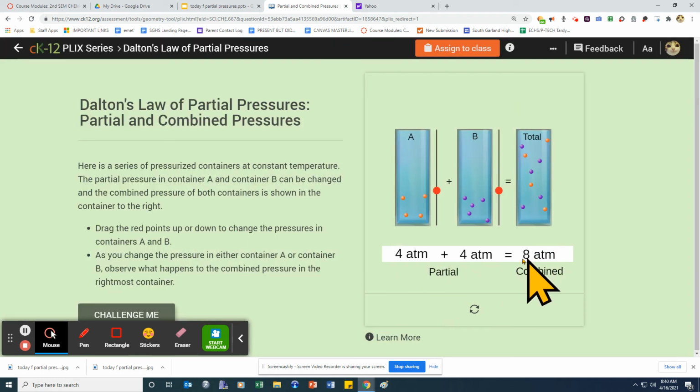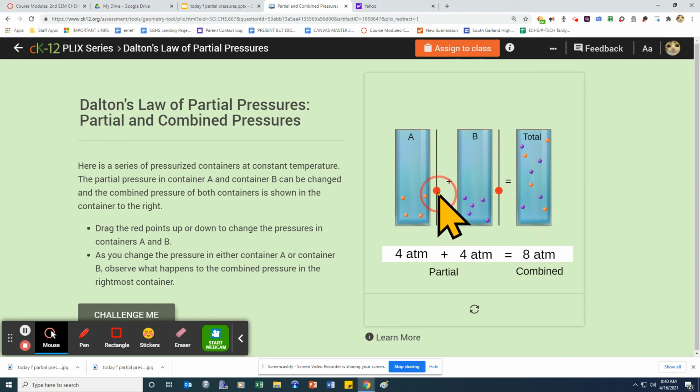All right. So you see this, for example, guys. I got two gases here, A and B. If I put them together in this container right here, what's going to be their total pressure? For example, gas A has a pressure of 4, and gas B has a pressure of 4. Of course, when you put them together, the total pressure is 8. You see it? And that's it.